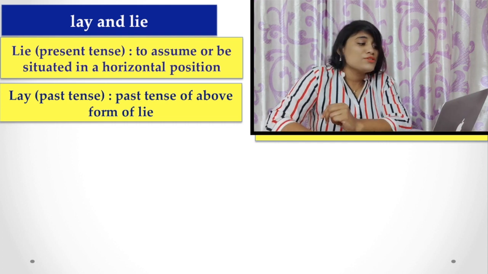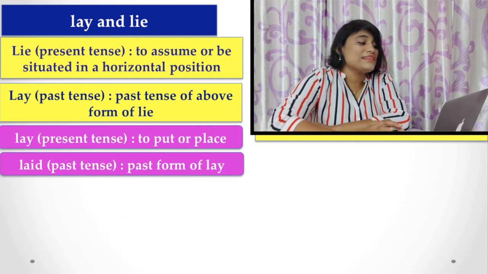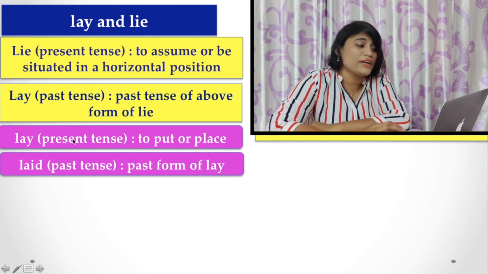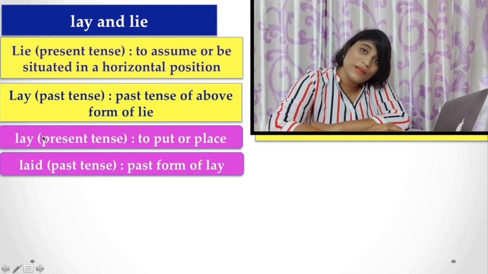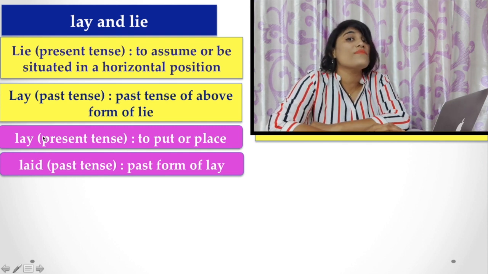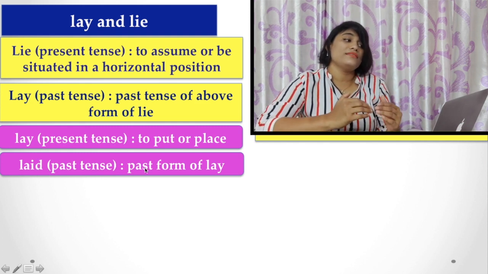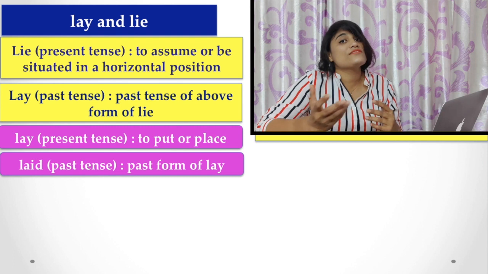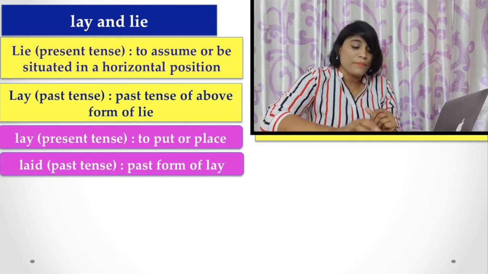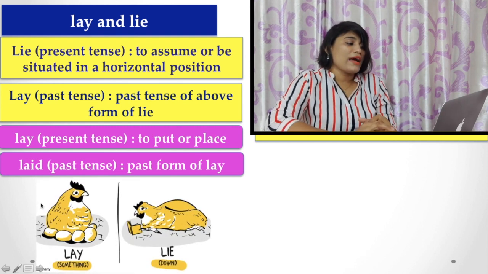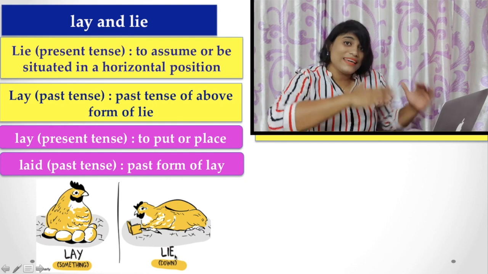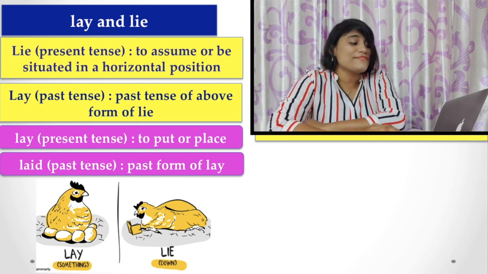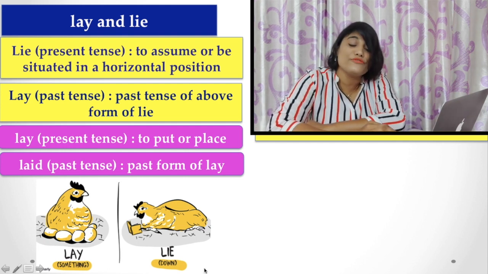Okay, so another verb is lay, which in the present tense means to put or place something. Here lay means to put or place something, and the past form of the same verb is laid, L-A-I-D, that means put or placed something. Now here you find lay an egg, lay something, and lie down somewhere. So this is the first difference between these two verbs.